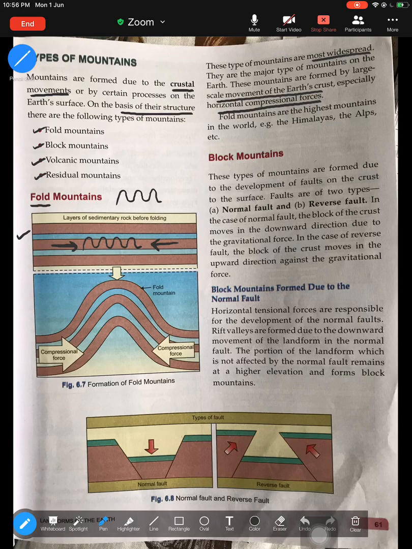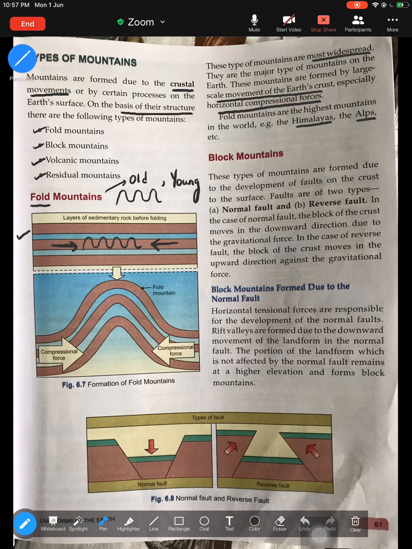Now, fold mountains are of two types: the old fold mountains, which I'll explain later, and the young fold mountains. Okay, Himalayas are your fold mountains, Alps are your fold mountains. So fold mountains are basically formed because of the compression of the sedimentary rock, leading to folds, or wave like formation called folds. All right, so that is how fold mountains are formed.